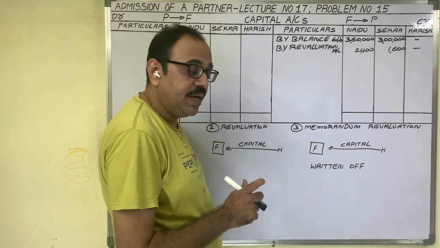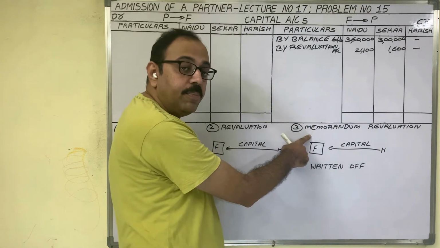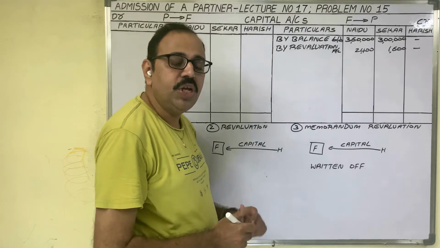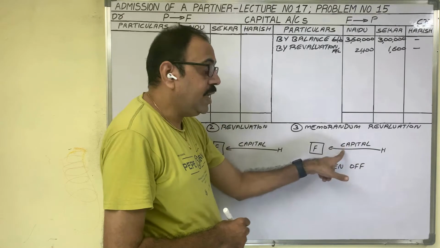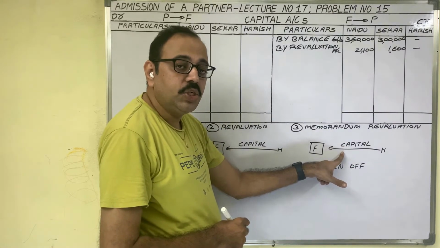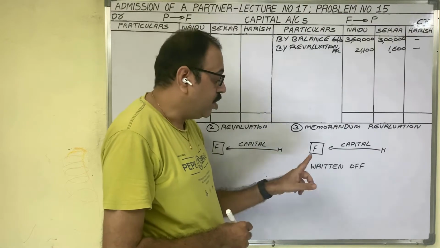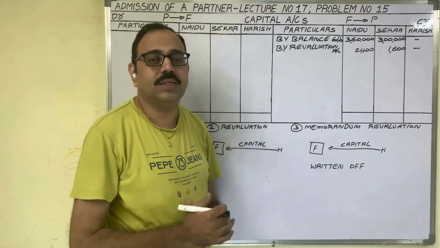Then how to decide whether the second method is to be followed or the third method? It depends on the sentence related to goodwill. Suppose in the question it is given that the new partner should bring capital, goodwill is to be created with some amount, and after that, the goodwill account should be written off. Written off means cancelled.